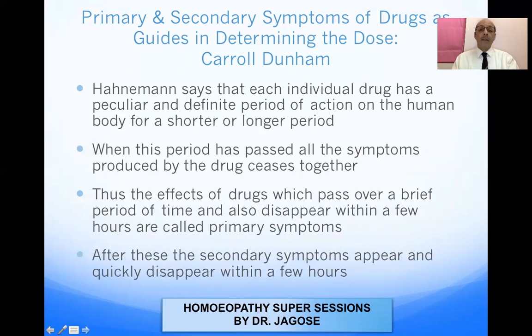Hahnemann says that each individual drug has a peculiar and a definite period of action on the human body for a shorter or longer period. So as you all know, Hahnemann proved 99 drugs in his lifetime. And he said that each individual drug has an action either for a shorter or a longer period. When this period has passed, all the symptoms produced by the drug cease together.